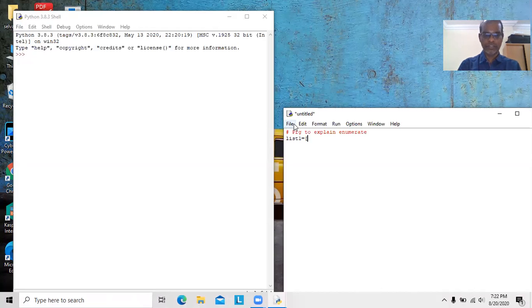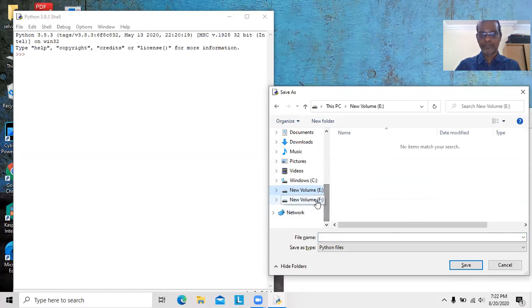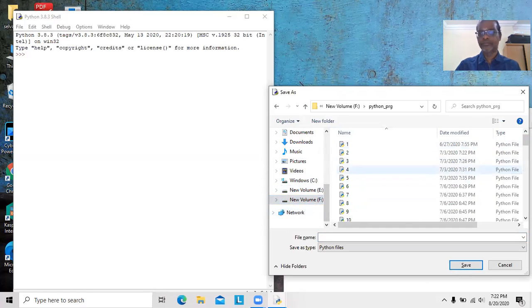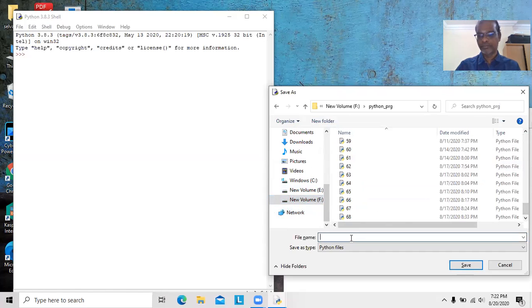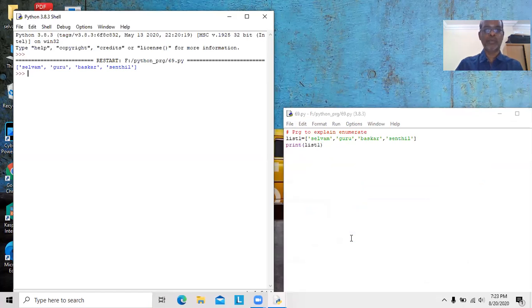And declaring one list first. I'm typing some of the sample names. First we'll print list 1. We will see what is displayed. I just run the program. So no problem, we are creating one list. We are displaying the list.